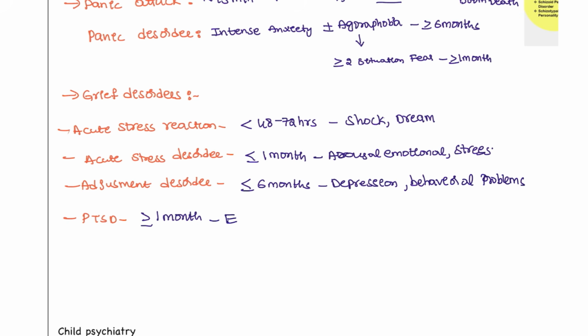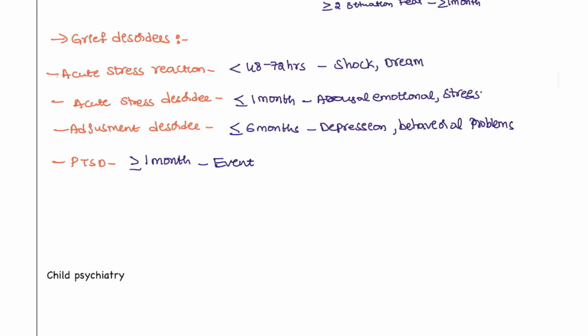And here there is a significant event that is present before the PTSD. There is a significant event which is followed by nightmares, flashbacks, and the patient will have social withdrawal. Social withdrawal is seen with PTSD. So this is how you are going to differentiate between the different kinds of conditions.